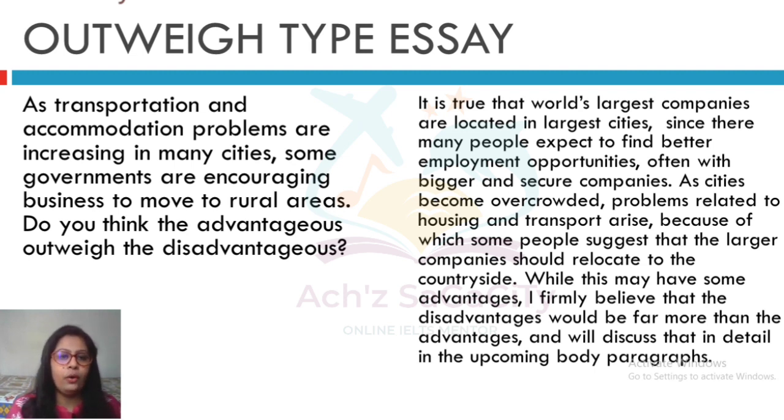So the government wants to take some action to move the major businesses or the factories and all to the rural areas. Like that, they can avoid the housing problems and also the traffic congestion or the transportation issues. So here also we need to start out with a general statement related to the question. After that, you need to paraphrase your question. Then soon after that, here also they are asking for our opinion.